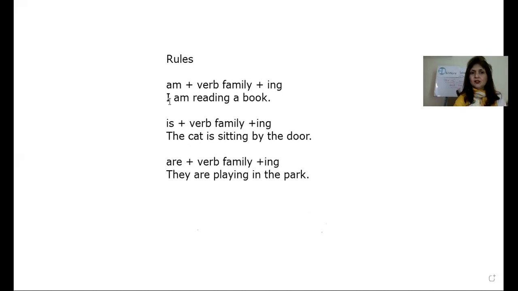You understand? So I'll just highlight it. Okay. Now, can you see my board? I want you to write down these rules. You will write down this heading, use of am, is, and are, and then write down these rules. Got it? I'm going to give you 7 minutes for this task and your time starts now.